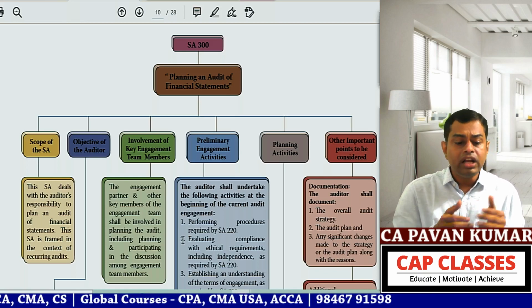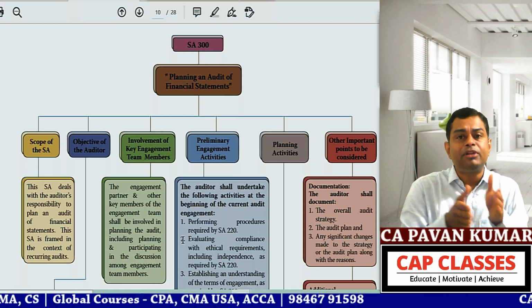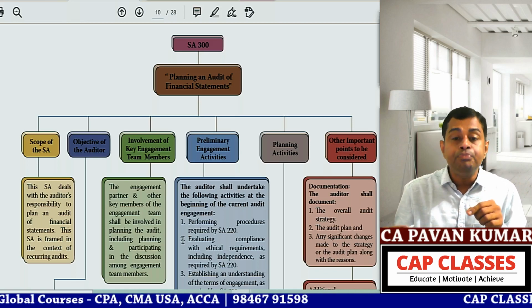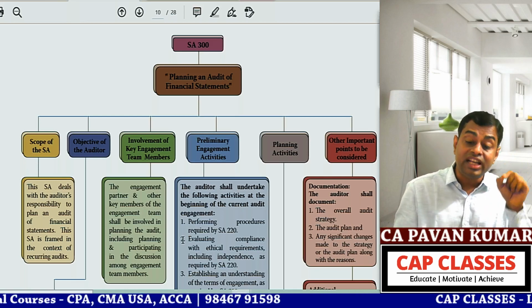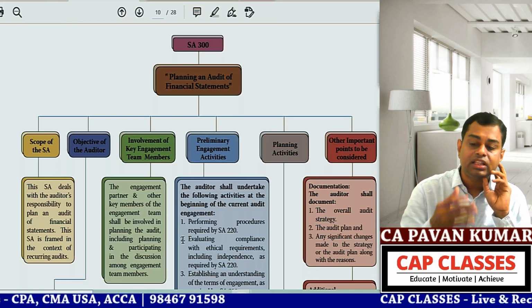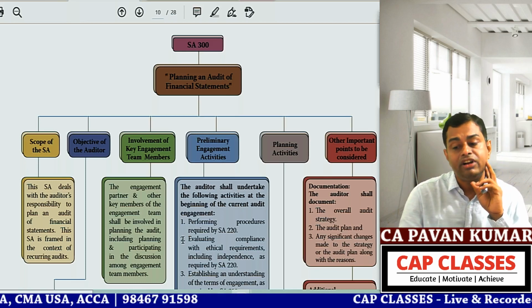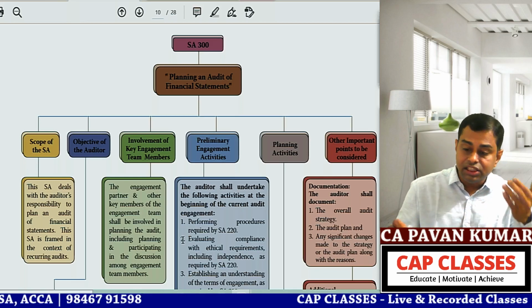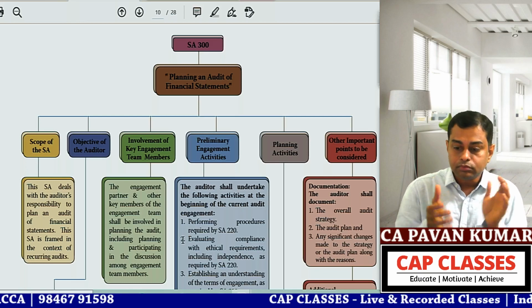So instead of doing chapter 1, chapter 2, chapter 3, shall we jump to standards on auditing, complete 300, 315 and 320, and after that we'll go to the third chapter? The third chapter is audit documentation and audit evidence. So shall we thoroughly read and understand the standards and then go back? Are you ready?